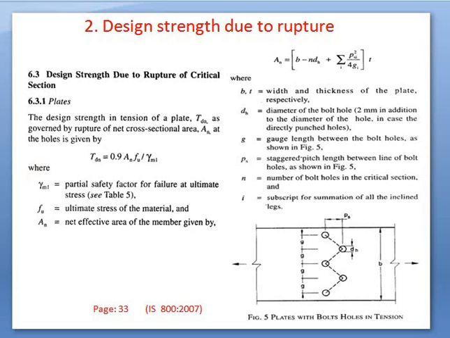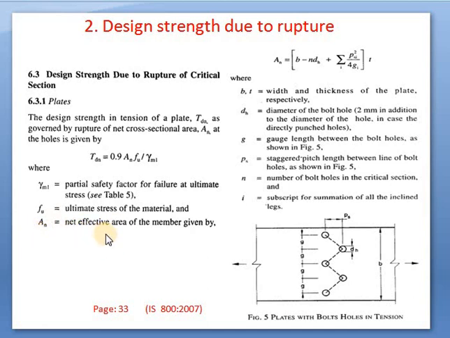In slide number 6 we have seen gamma m0 and gamma m1, the values. Gamma m1 is the partial safety factor for failure at ultimate stress, mentioned in table number 5 of page number 32. Fu, the ultimate stress of the material, will be taken from the IS codes or given in the questions. An is the net effective area.